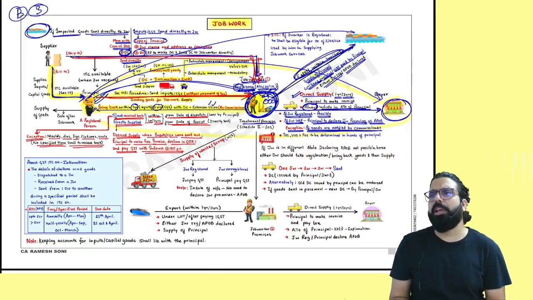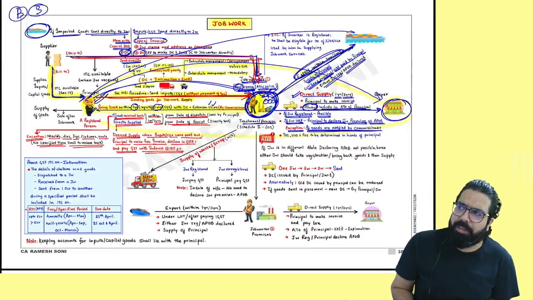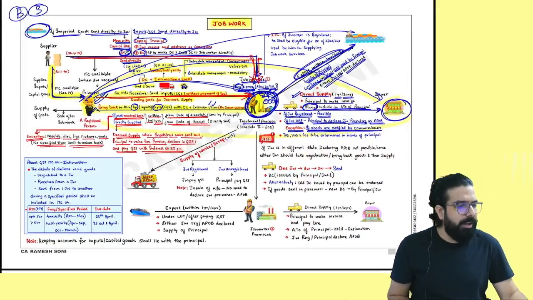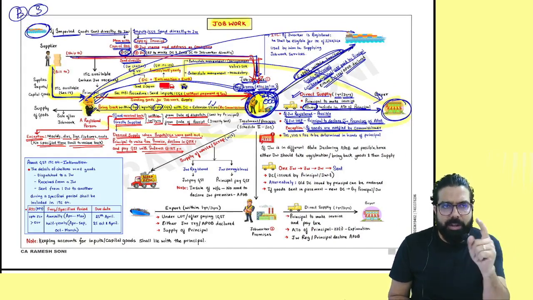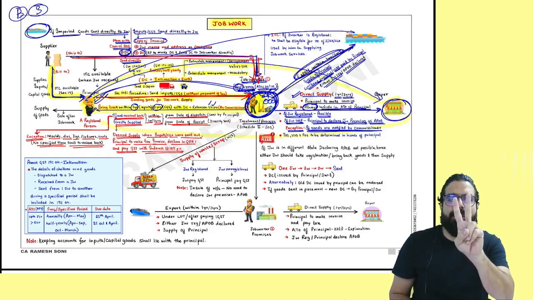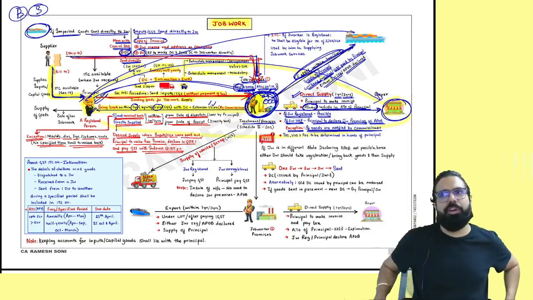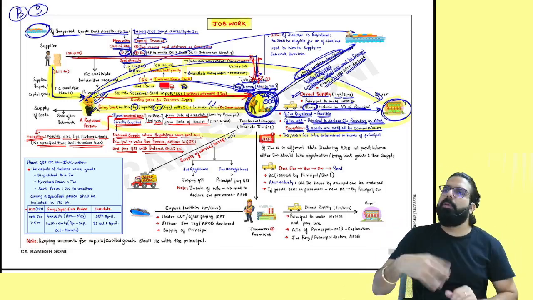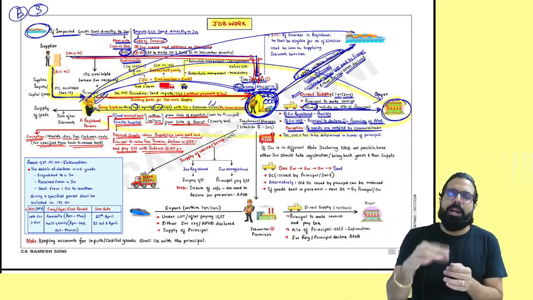Sir, tell me one thing. Can I supply from job workers' premises directly? People, tell me, can I supply from job workers' premises directly? Yes, if the job worker is registered, or job worker premise has to declare what? As my additional place of business. Sir, job worker is not registered. Then what to do? Additional place of business.